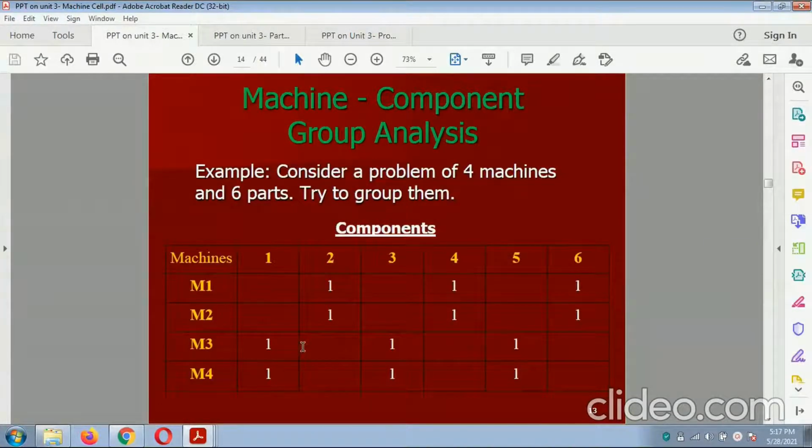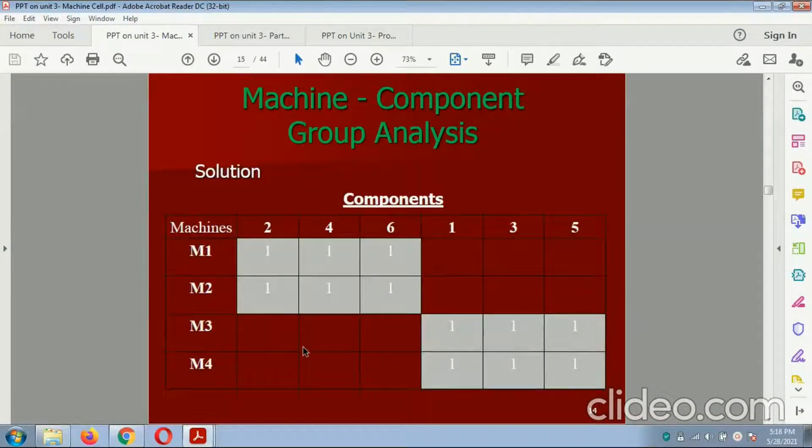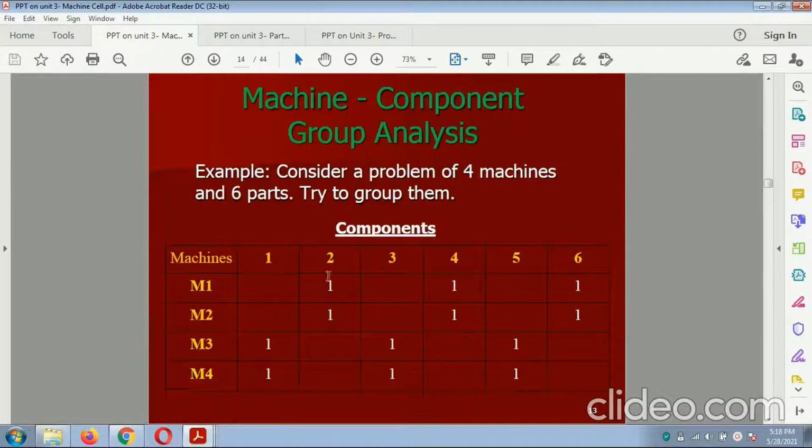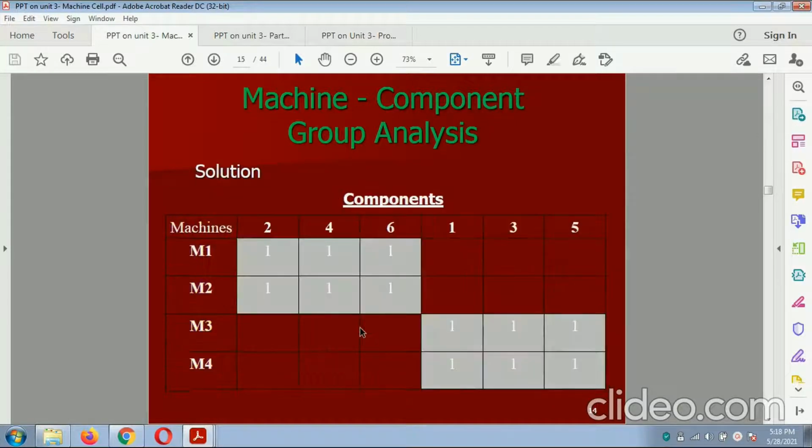So, this is the diagram related to 4 machines and 6 components. These are the machines and these are the components on which the machines work. So, this is the solution. Part 1 can be worked on machines 3 and 4, part 2 can be worked on machine 2. So, these can be combined together to form M1, M2, which can work on components 2, 4, 6, and M3, M4, which can work on components 1, 3, 5.